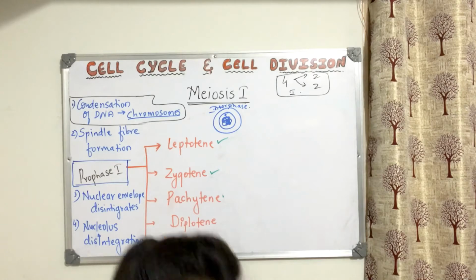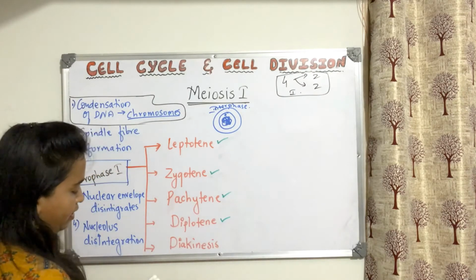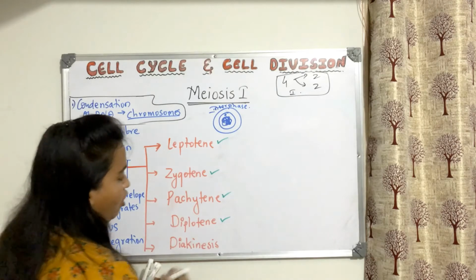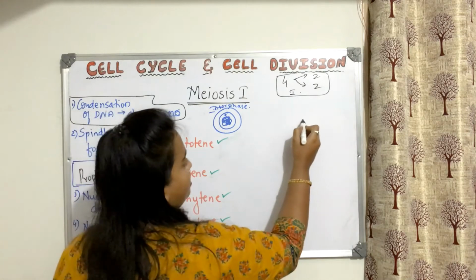So we have also completed what? Completed Pachytene, completed Diplotene. Now we are discussing the last one of prophase 1, that is diakinesis. Now what happens in diakinesis?